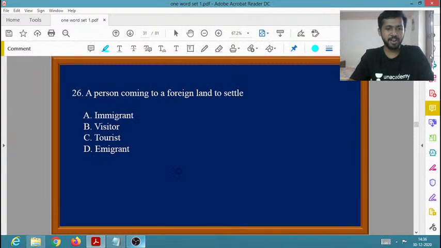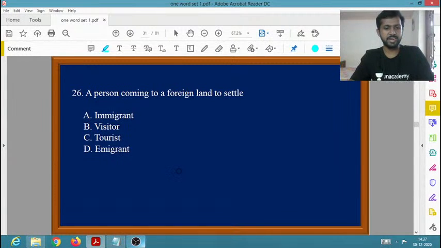So what is the one word for a person coming to a foreign land to settle? Immigrant, visitor, tourist, emigrant. What is the one word for a person who is coming to a foreign land to settle? You need to give the one word for that.